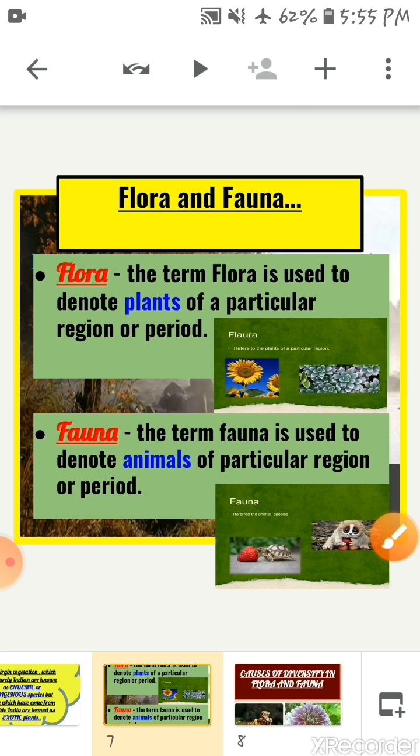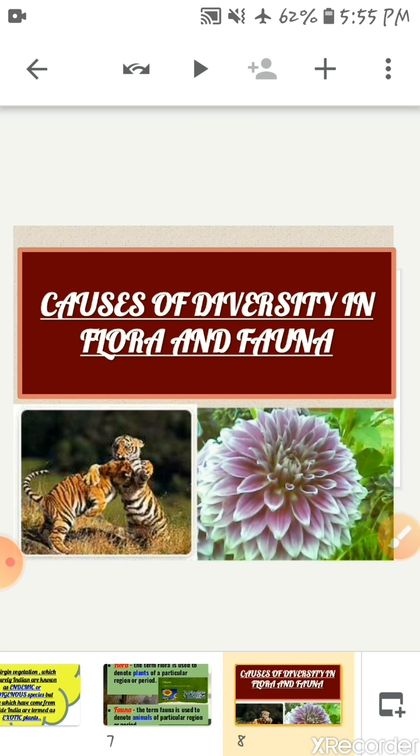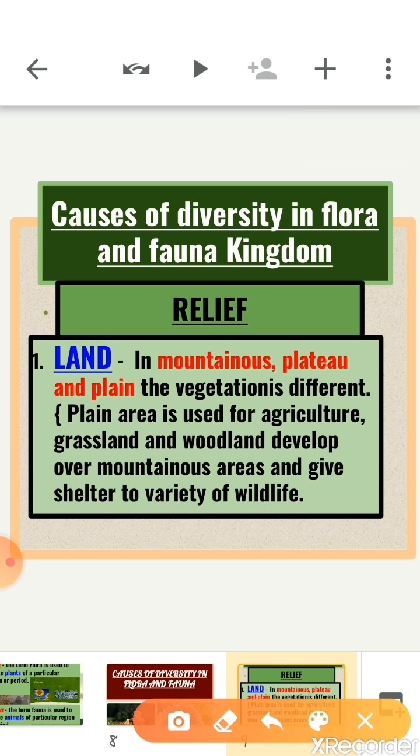Now, this huge diversity in flora and fauna kingdom is due to the following factors. Here is the next topic: causes of diversity in flora and fauna, or we can say the factors responsible for diversity in flora and fauna kingdom. So, here are the factors responsible for the diversity in flora and fauna kingdom. The first factor is relief.